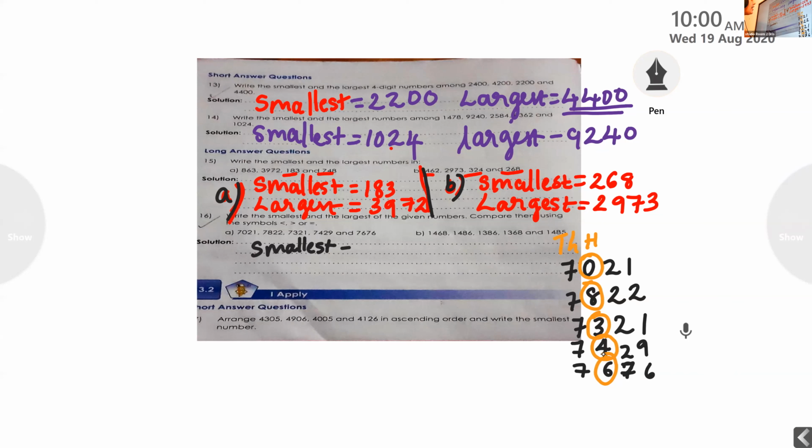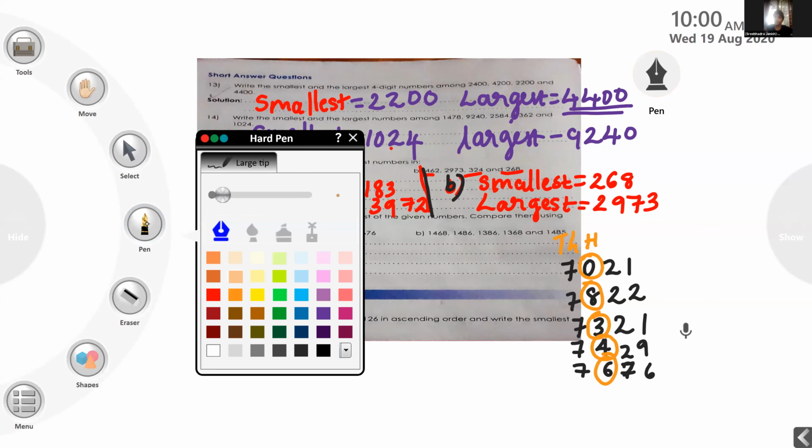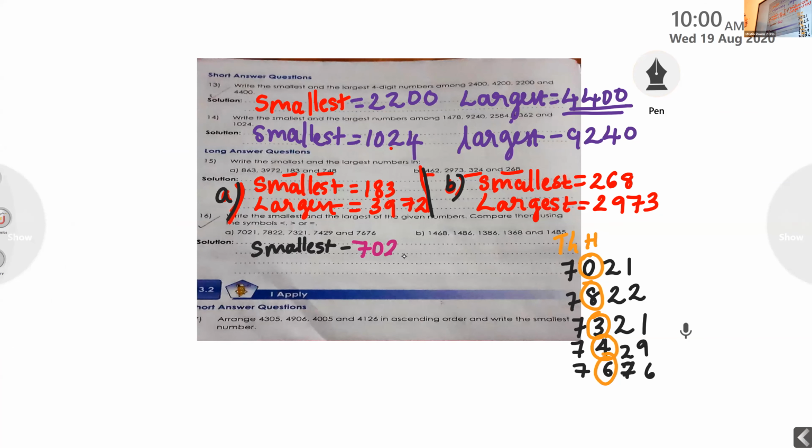So which will be the smallest? 7,021. Yes, very good. Okay. Now, which will be the greatest? How many hundreds will be the greatest? 800s will be the greatest. So which number will be the greatest?